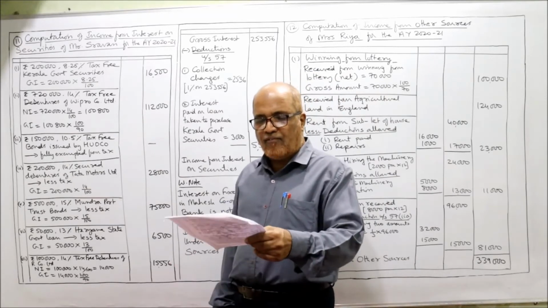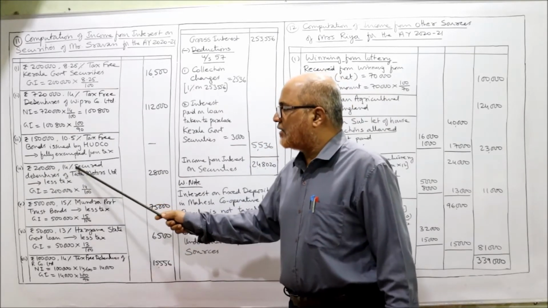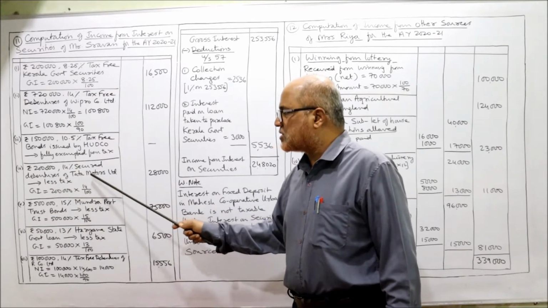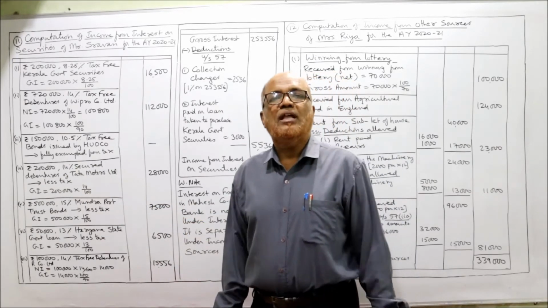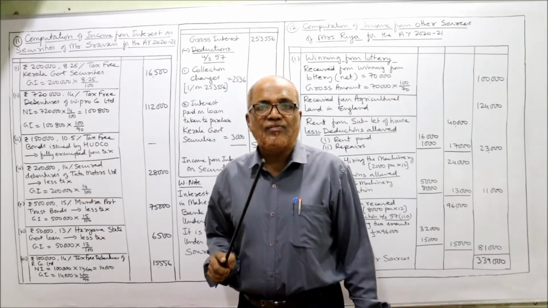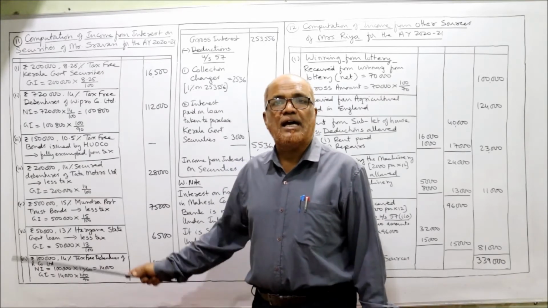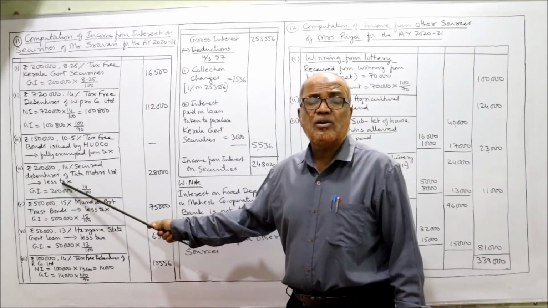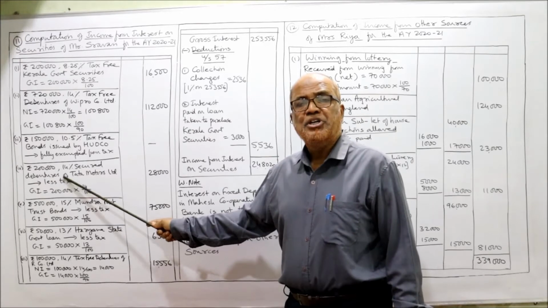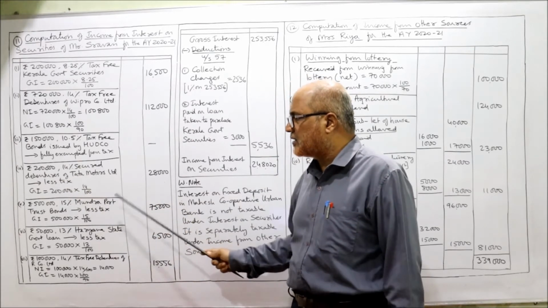Then rupees 2 lakh 14% secured debentures of Tata Motors Limited. If nothing is given, we have to assume less tax. If the word tax free is not given, then we assume it as less tax. For less tax security, only one step. GI is equal to face value into rate by 100, 2 lakh into 14 by 100, 28,000.